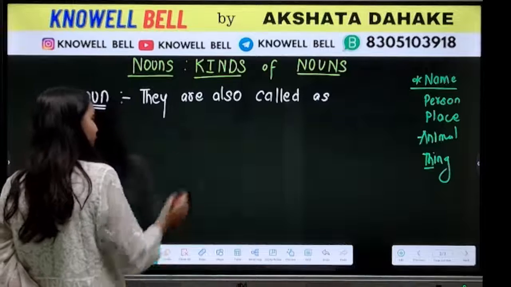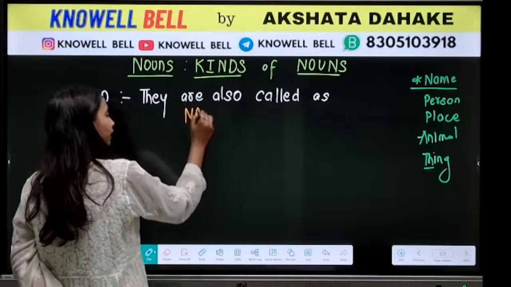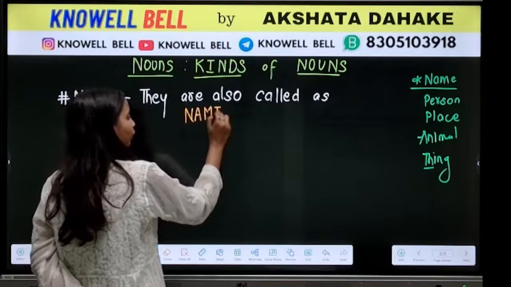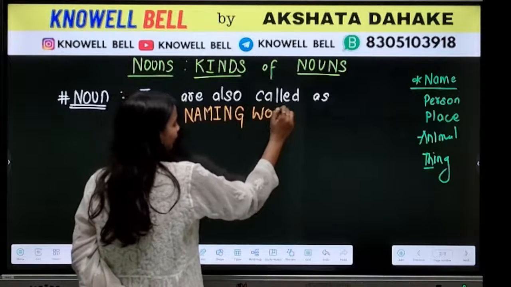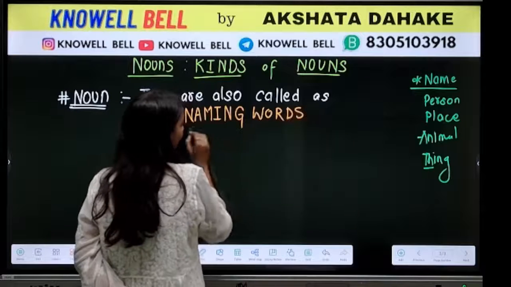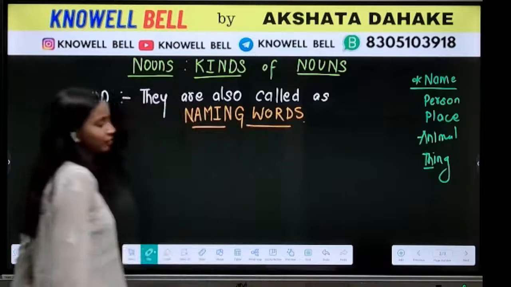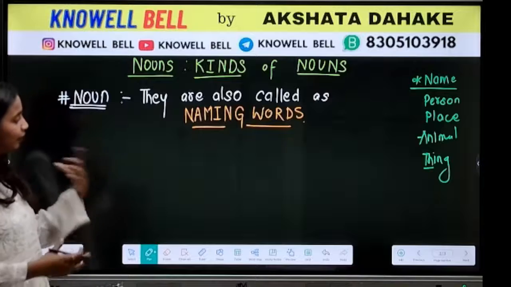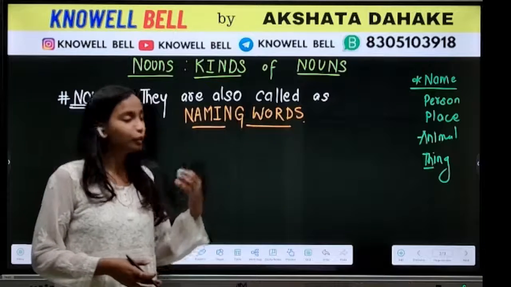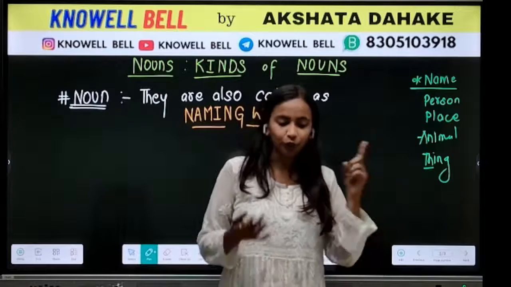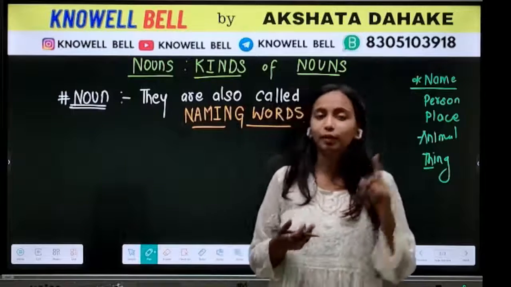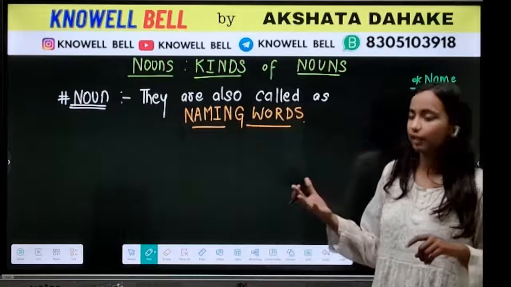Nouns के लिए हम क्या term use करते हैं? We also call them naming words. Why do we call them naming words? The biggest question is, why do we call them naming words? It's simple. We call them naming words because they are used to name a person, place, animal, thing, any feeling or emotion.